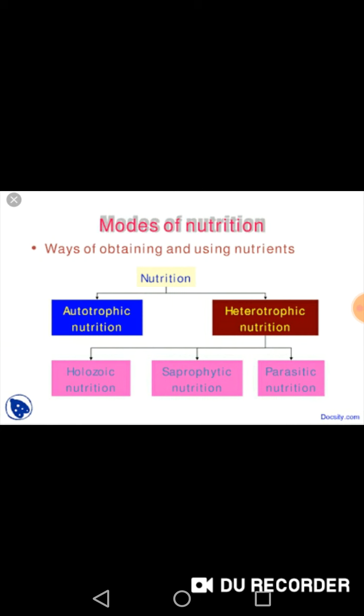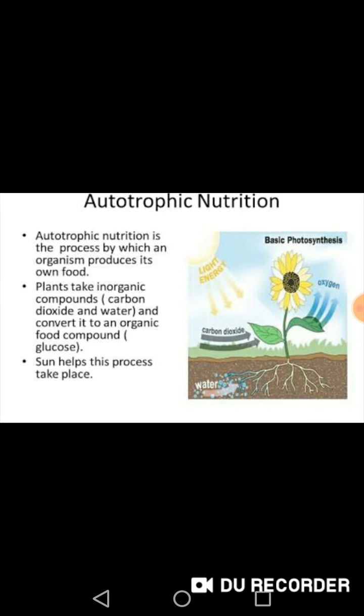Modes of nutrition: autotrophic nutrition and heterotrophic nutrition. Heterotrophic nutrition is further divided into three: holozoic nutrition, saprophytic nutrition, and parasitic nutrition. Let's learn about autotrophic nutrition.